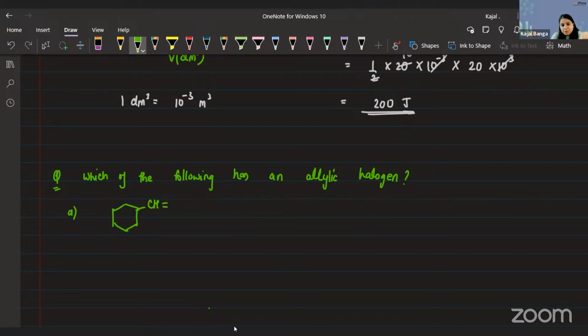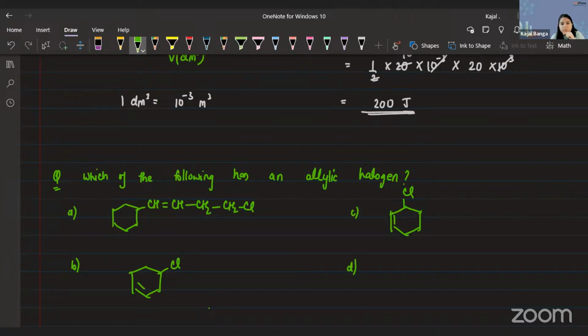Coming back to our question. This was the first option given to us. Then the second option was somewhat like this, as far as I remember. Option C was somewhat like this, and option D was this kind.